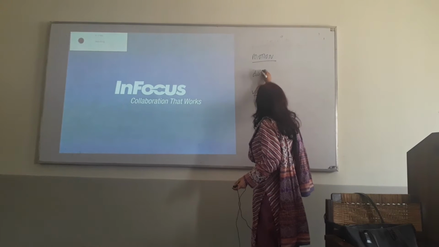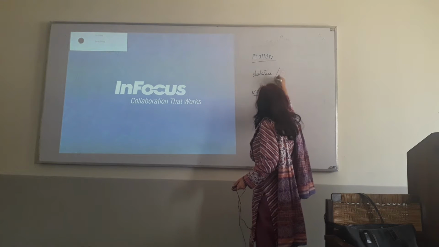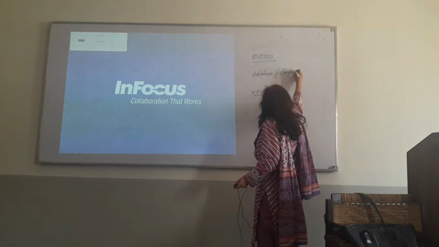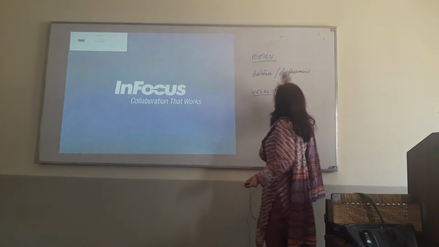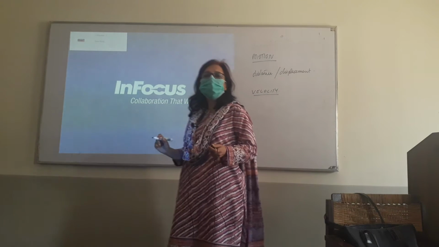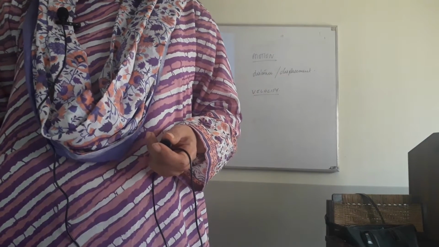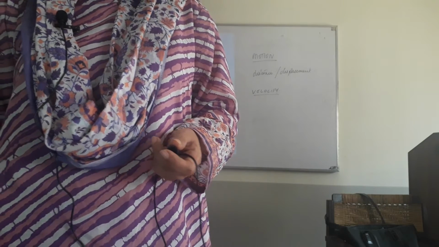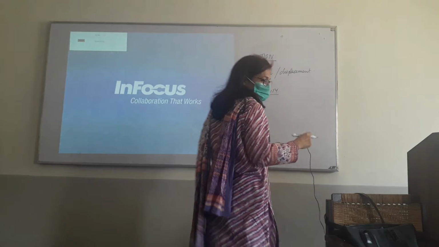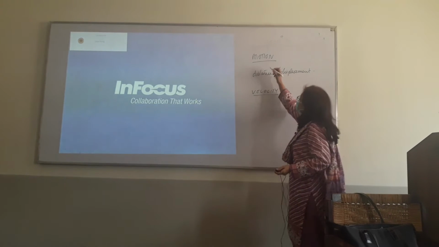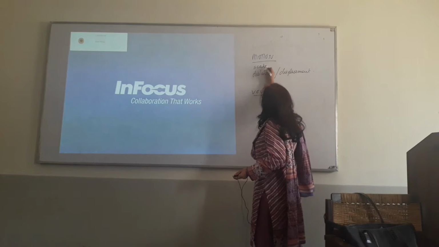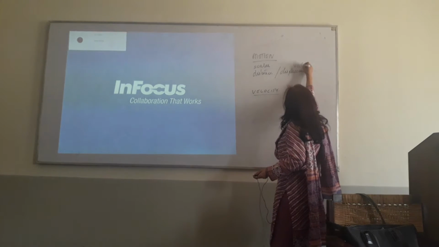Very good. So there are two terms that we need to understand. One is distance and the other one is displacement. Okay. So these are two words. What's the difference between displacement and distance? Distance is the distance between two points. Displacement is the shortest distance between 2 points. Right. Okay. So this is related to the concept of scalars and vectors. So this is a scalar and this is a vector.